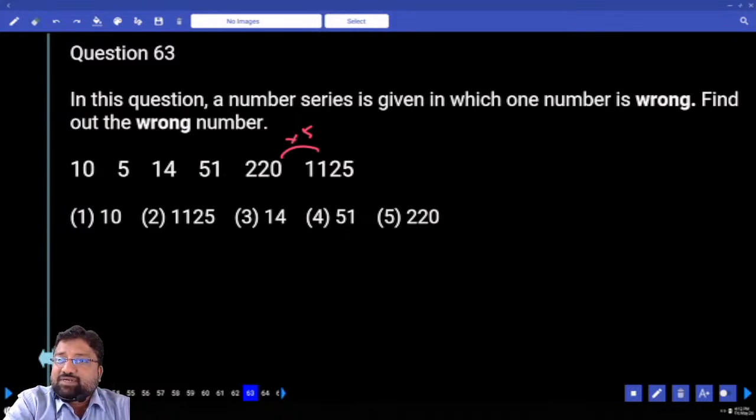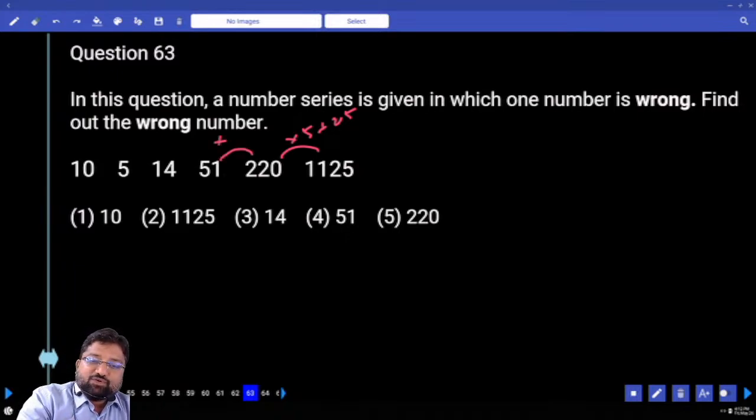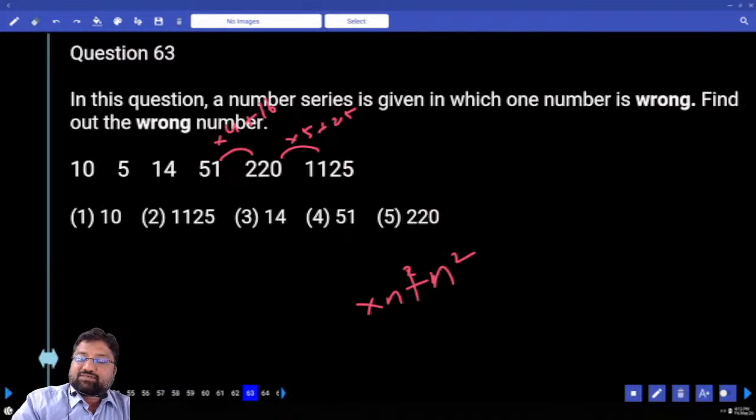Right? 1110 plus 25. Tell me, is it correct or not? What is into 5? Half. Into 4, 204 plus 16. So this is in the form of n into n plus n square.